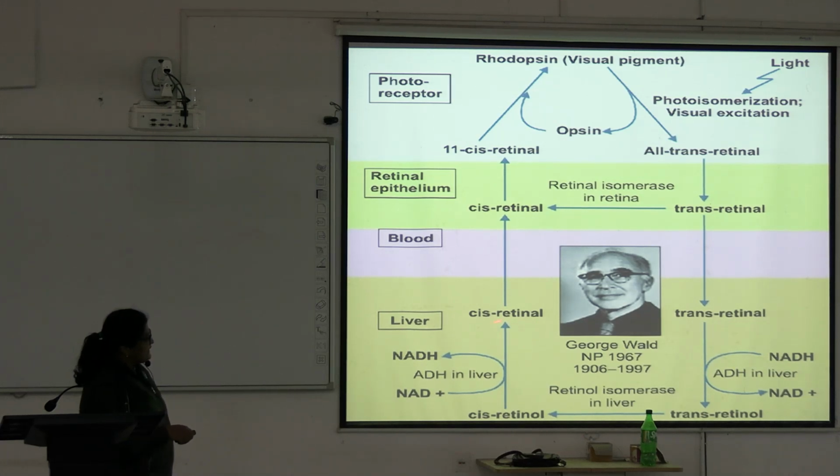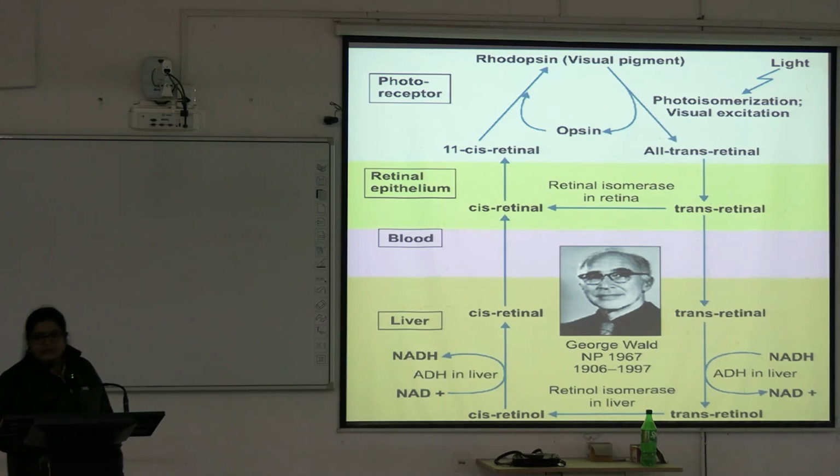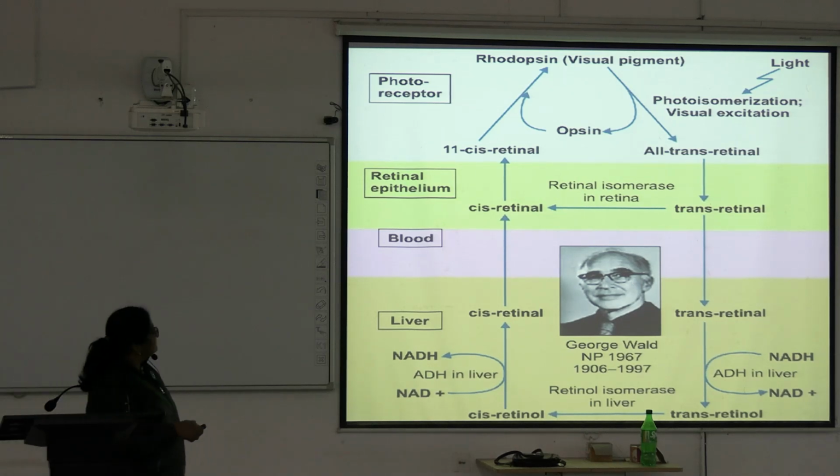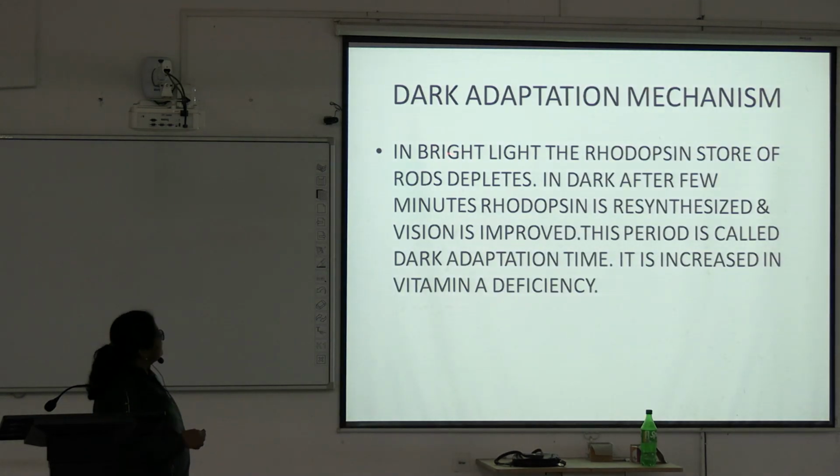This cis retinal goes through blood to the retinal epithelium, and in the dark it again combines with opsin and produces rhodopsin. This cycle is Wald's visual cycle, okay. It is named according to his name. Now the dark adaptation mechanism.